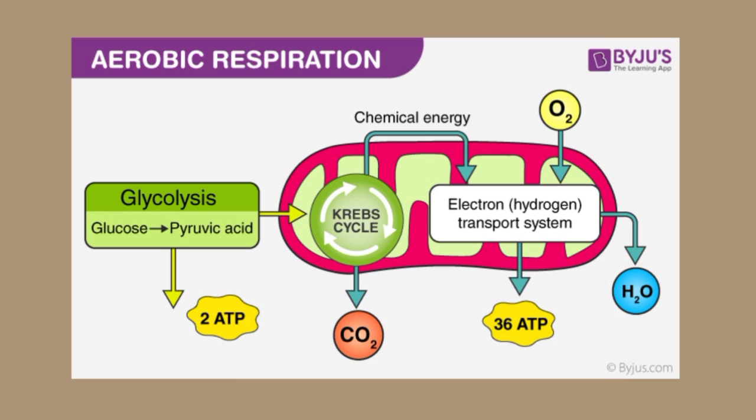The pyruvate is then converted into acetyl-CoA in the mitochondrial matrix. Then the Krebs cycle occurs twice per glucose molecule because glycolysis will produce 2 pyruvate. Next, the protein complexes are arranged on the inner mitochondrial membrane so that the electrons pass from one reactive molecule to the other. This is known as the electron transport chain. And the last one, ATP synthase produces ATP from ADP and inorganic phosphate.